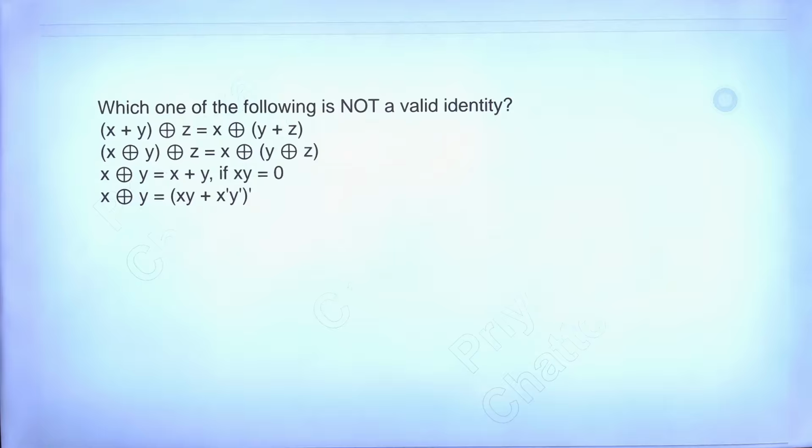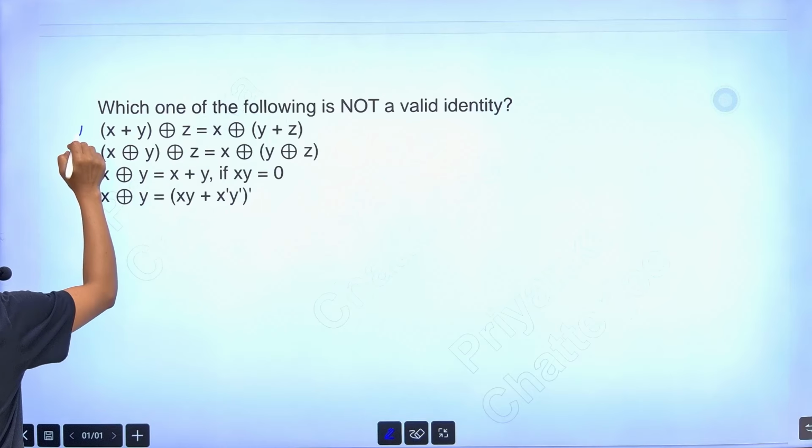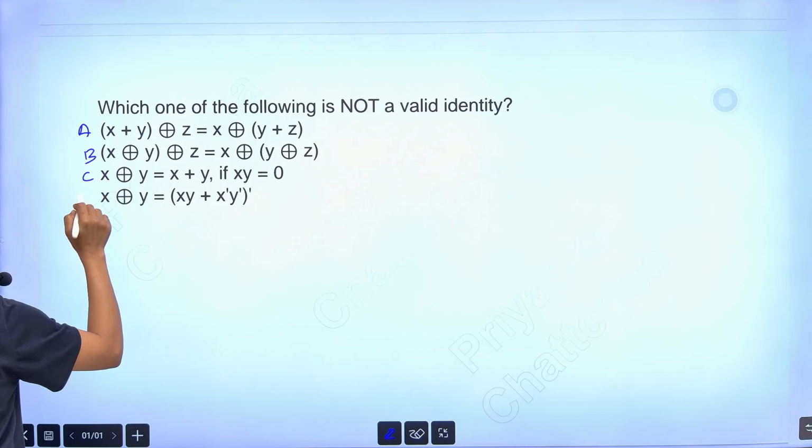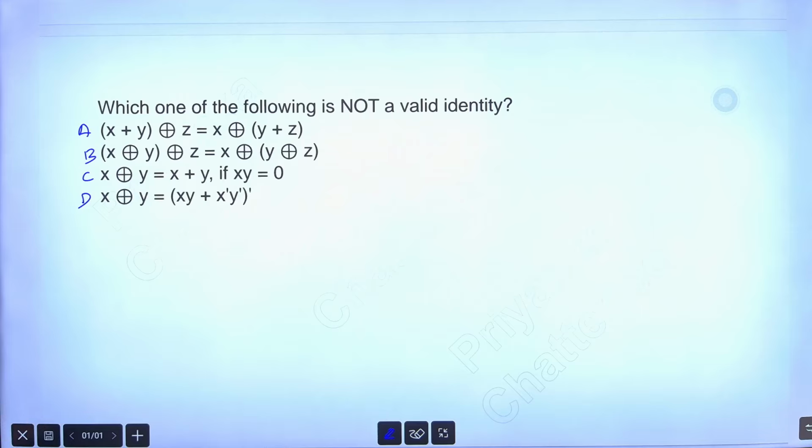These are the options, okay? These are the options. Don't be confused. This is option A, B, C and D. Which one is not a valid identity? These are the options only. These are the given equations. Which equation is not a valid identity? Question clear?